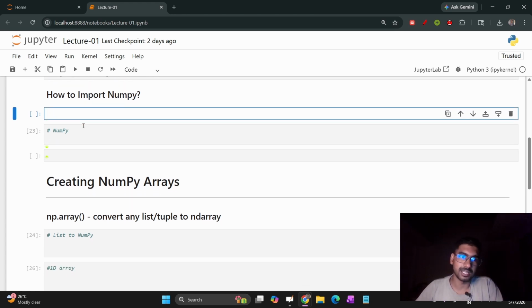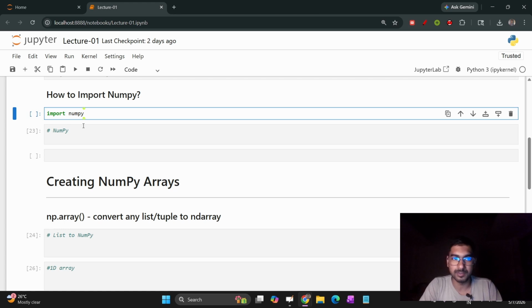Before anything, let's import NumPy. Before importing, you have to install NumPy first. I have already installed it through the command prompt. You can install through the command prompt, or you can also install through the Jupyter Notebook. Those who have not installed it can use the command pip install numpy. Run this command and you will be able to install NumPy. I have already installed it, so I will not run this. To import NumPy, you can use import numpy.